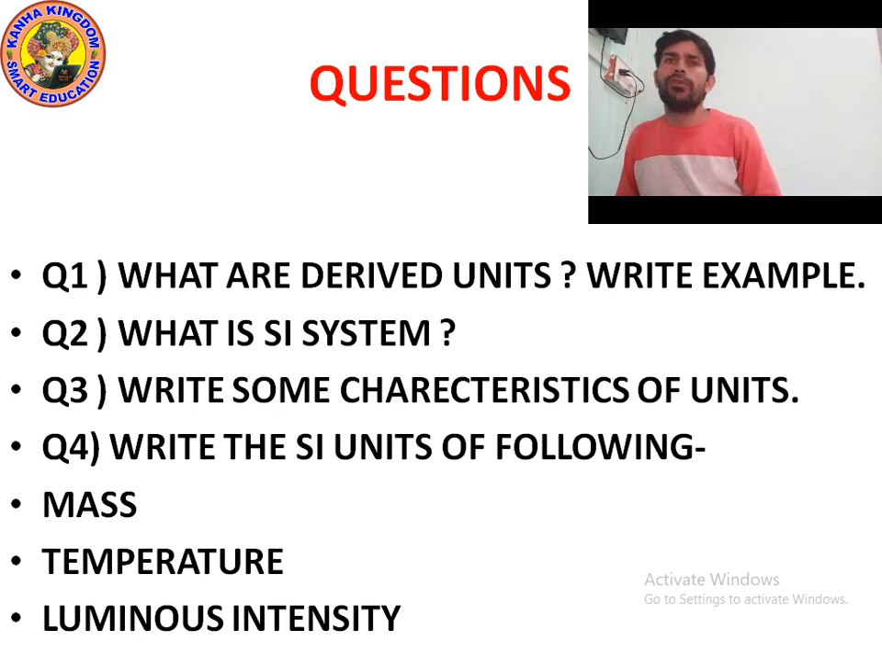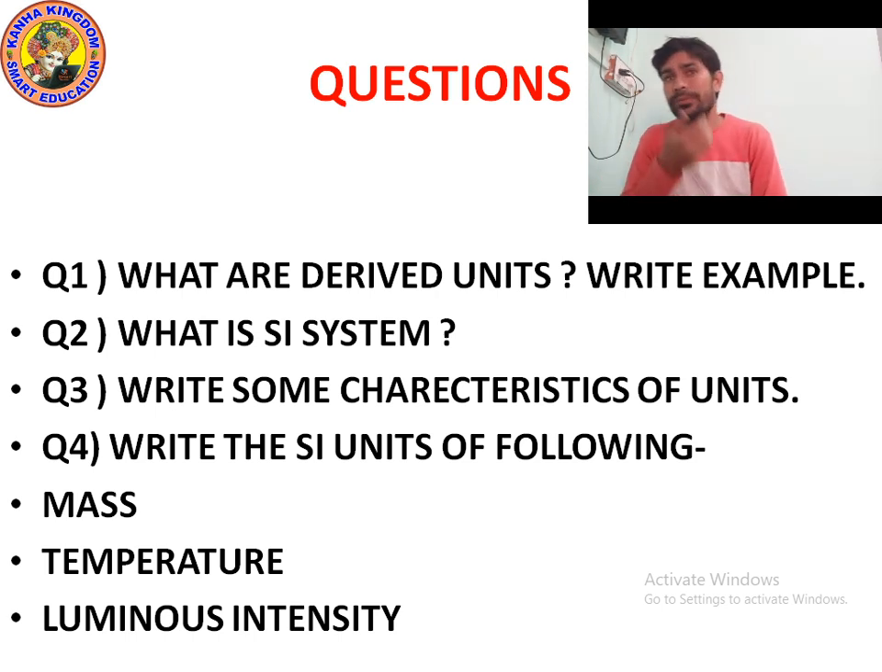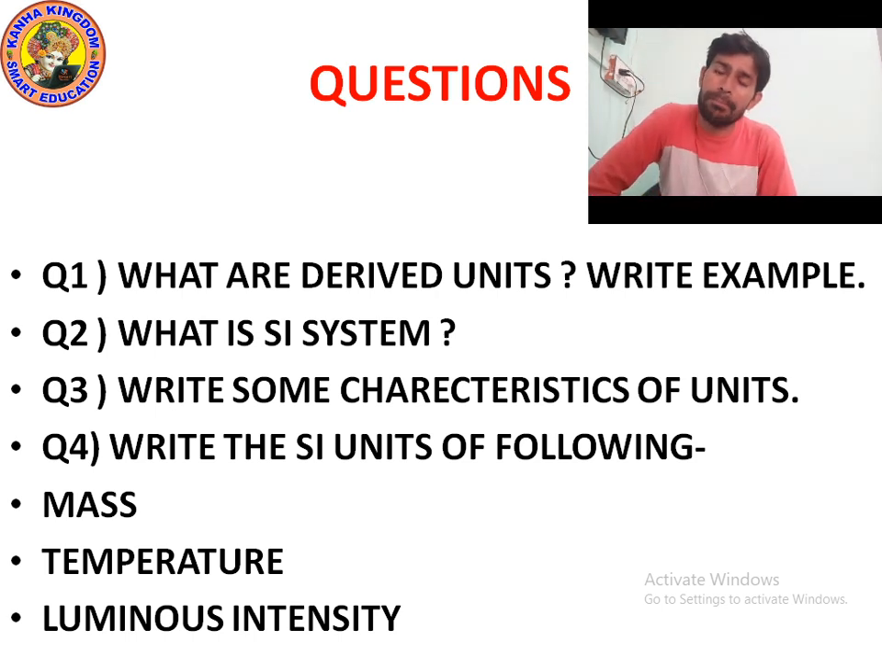Question number 1: what are derived units? Write an example. Those units which depend upon one or more fundamental units for their measurement are called derived units. For example, area, volume, speed, force. Force depends upon weight, speed depends upon distance and time, area depends upon length, and volume also depends upon length.